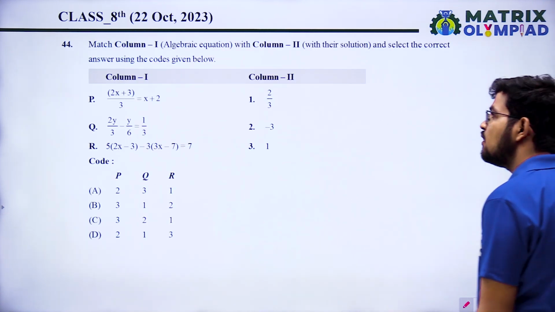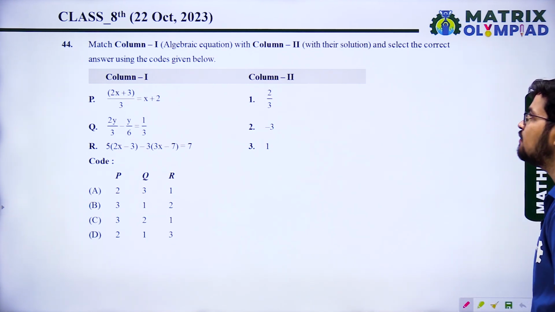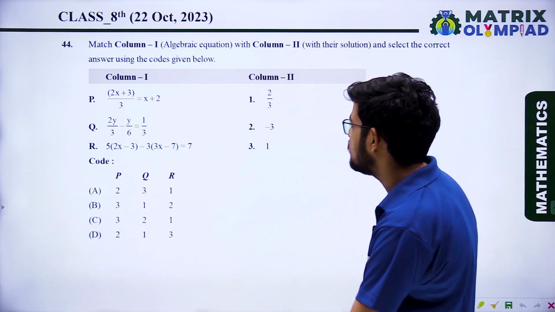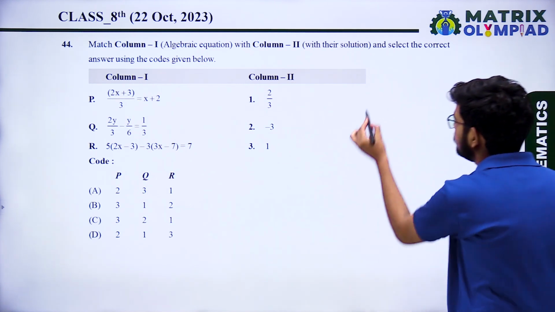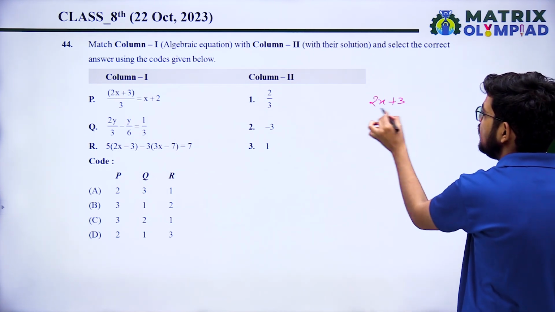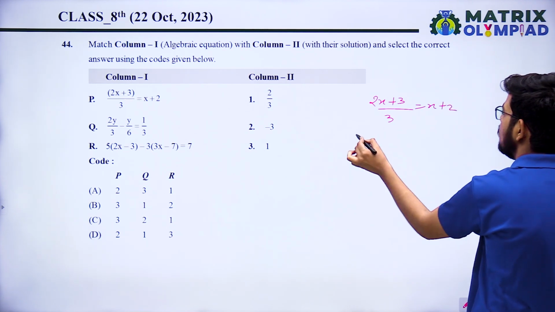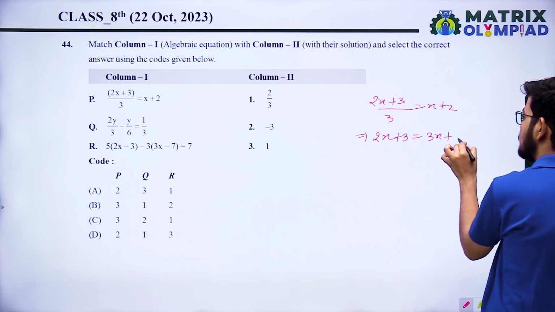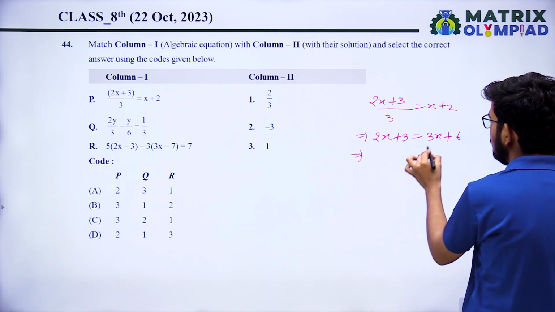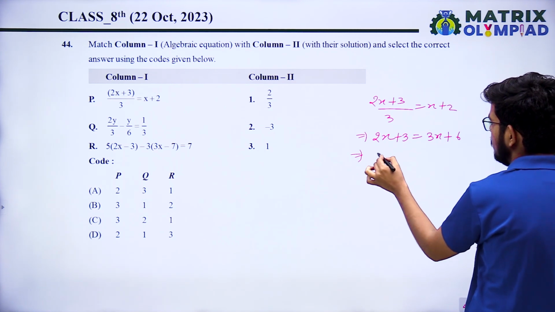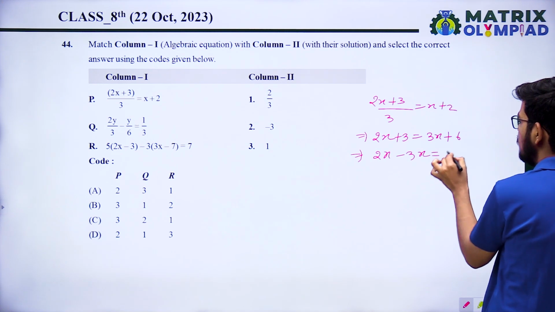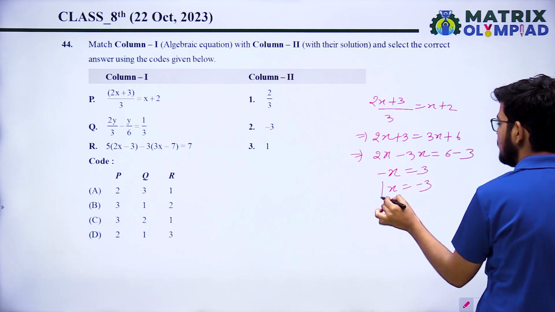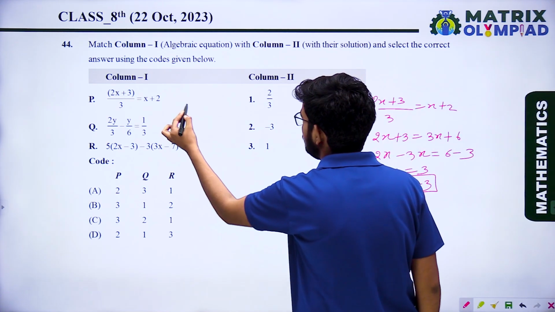Okay, next question. Match column first, algebraic equation, with column second, their solution, and select the correct answer using the codes given below. Here we have to select the correct answer. So solve P: 2x plus 3 upon 3 equal to x plus 2. So it will be 2x plus 3. When we cross multiply, it will be 3x plus 6. From here, 2x minus 3x equal to 6 minus 3, minus x equal to 3, so x equal to minus 3. So P's correct answer is 2.